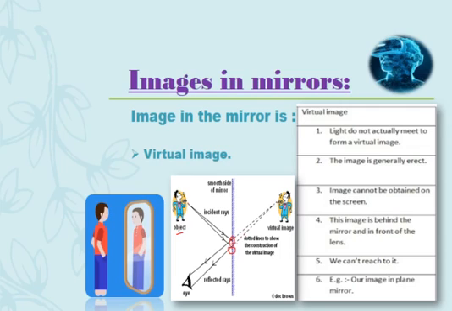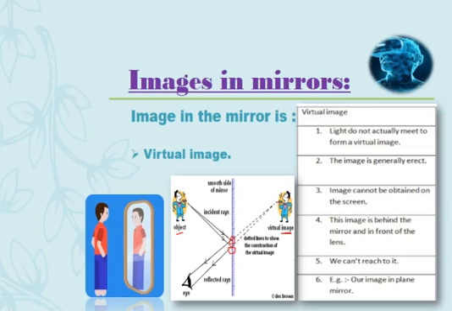So this image is actually not formed on the mirror; it is formed behind the mirror, and we only see it on the mirror.